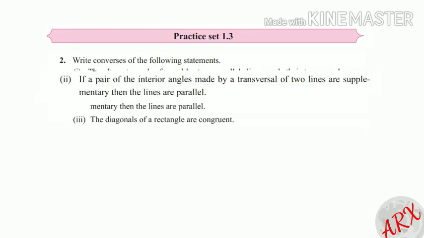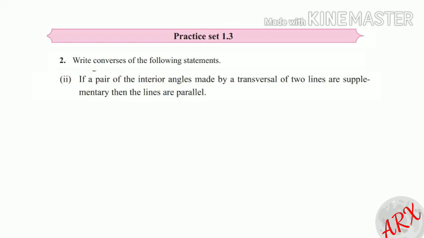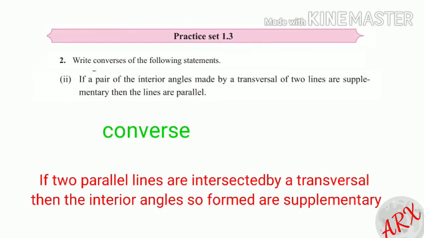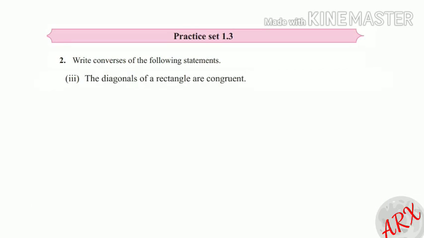Second, if a pair of the interior angles made by a transversal of two lines are supplementary, then the lines are parallel. Now the converse will be: if two parallel lines are intersected by a transversal, then the interior angles so formed are supplementary. Third, the diagonals of a rectangle are congruent.